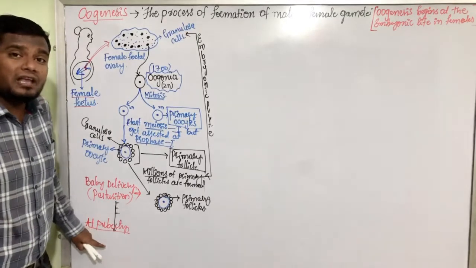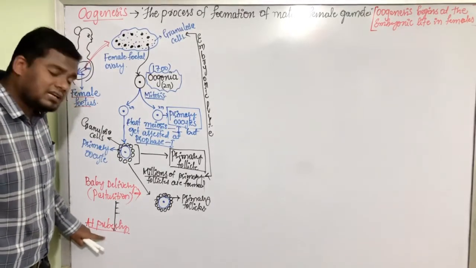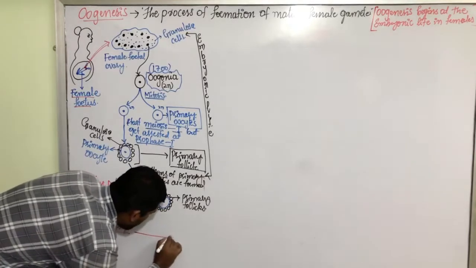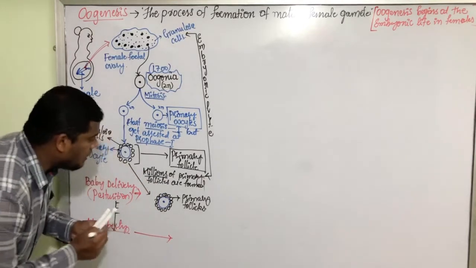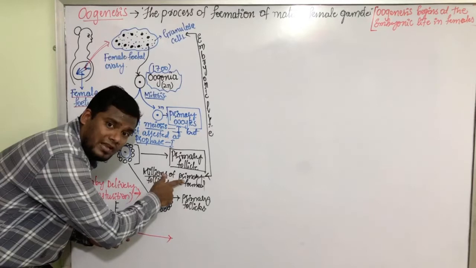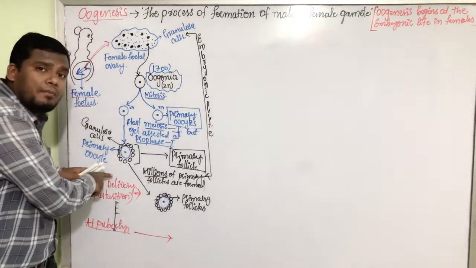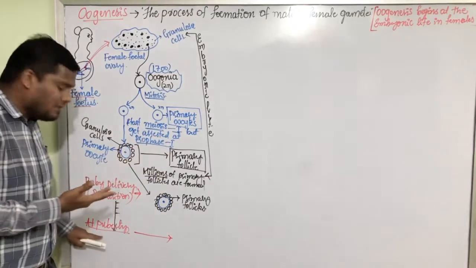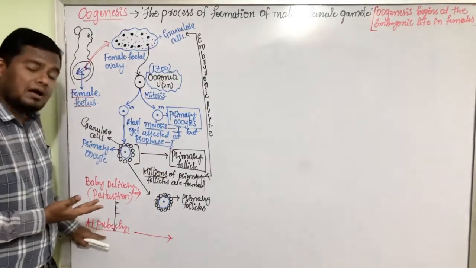at the time of puberty, we have millions of primary follicles in the newly born baby. She is growing and she becomes an adult. Sexually she becomes mature.